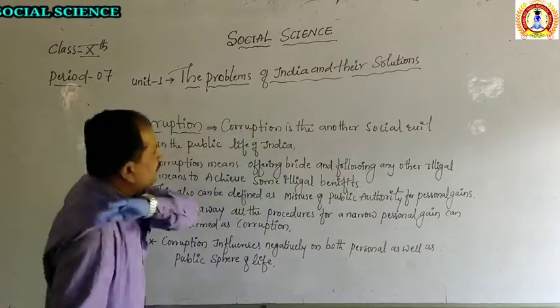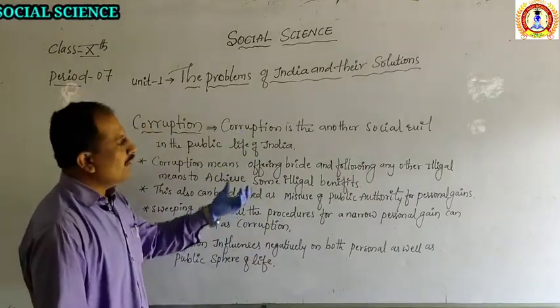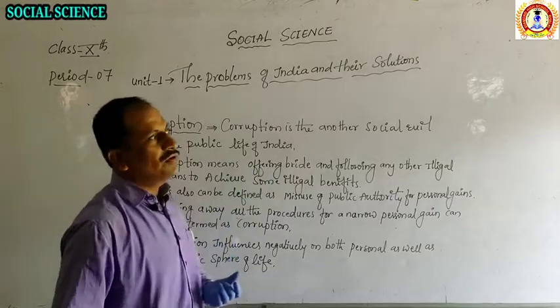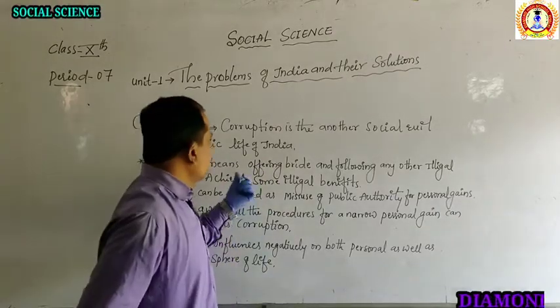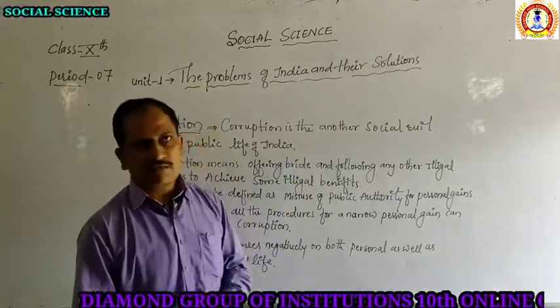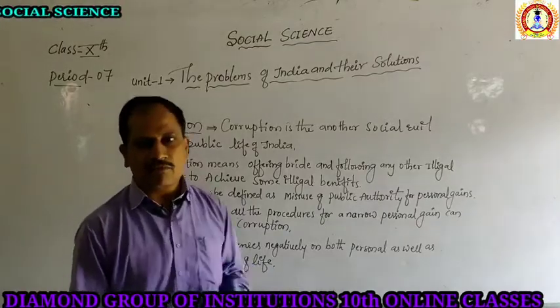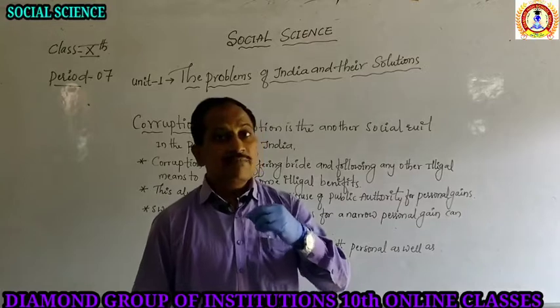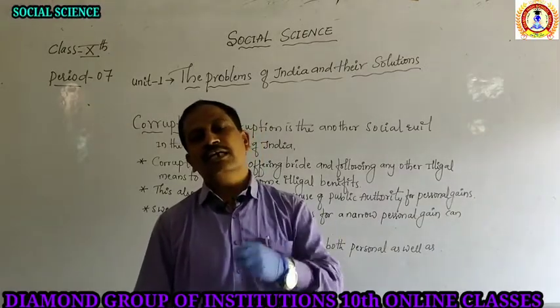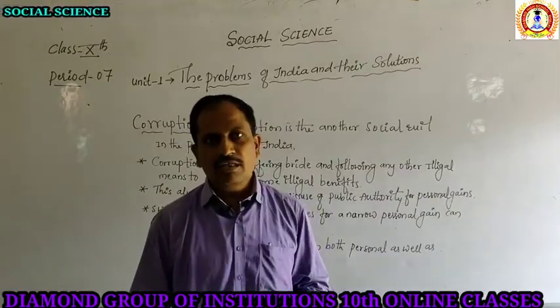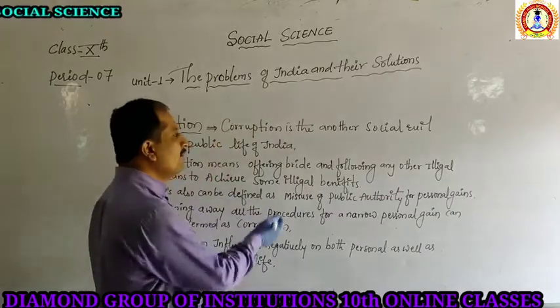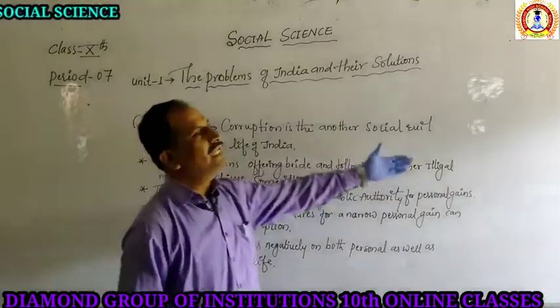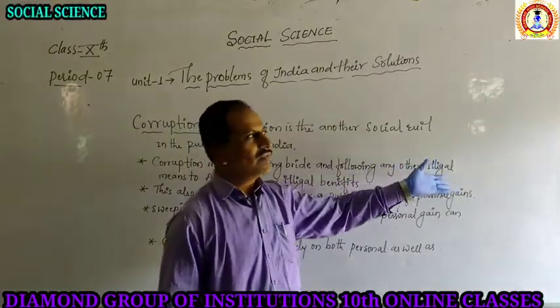Here it means offering a bribe. Who gives the offer? The common people will offer to the officer: Sir, I need some fast work, so I will give some money. That money is called corrupted money, because it is not the legal way. We are going the illegal way.